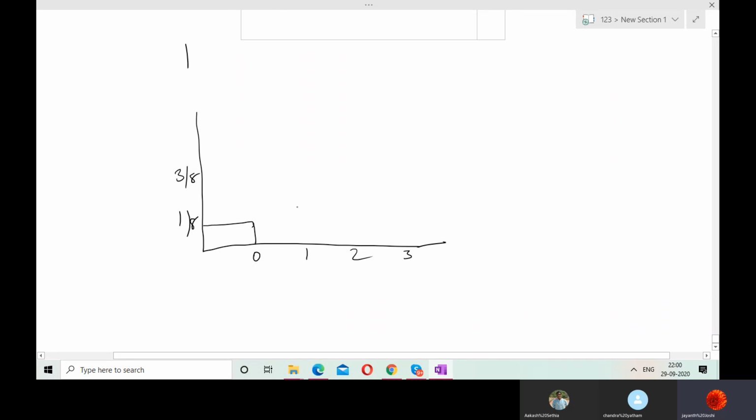Put one line like this. Or else you can put it like this also.